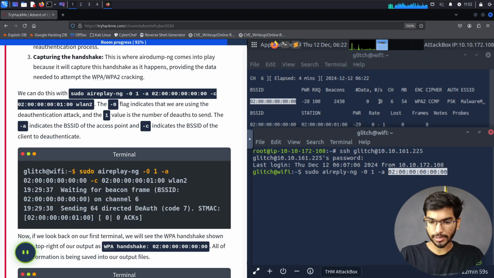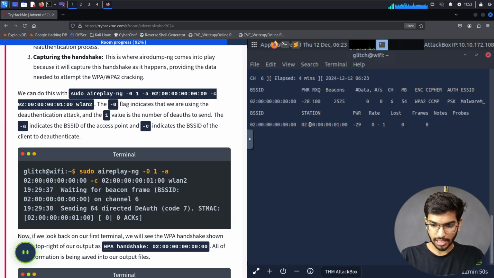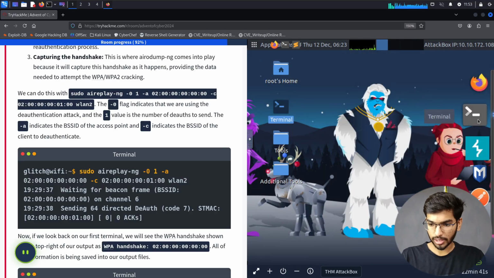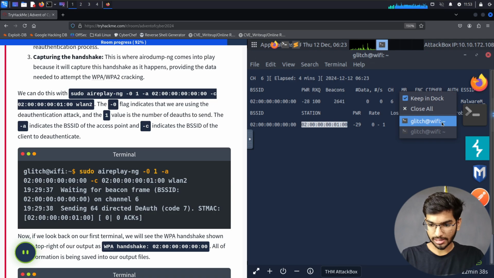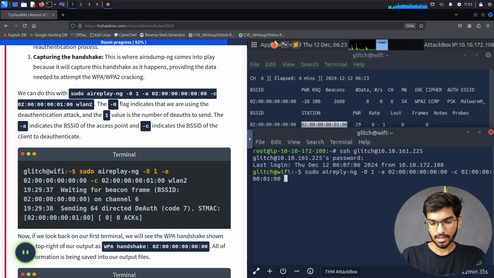And then I need to specify my client's ID. So I say -c, whom I want to de-authenticate from the network. I will copy their station ID, which is their MAC address. Let's copy that, come here, open this terminal and paste that MAC address. Now I want to say what interface I want to send this de-authentication packet from. Because I have WLAN2 set to monitor mode, I'm going to say WLAN2 and then press enter. It's going to ask me for the password of glitch, which I will specify.